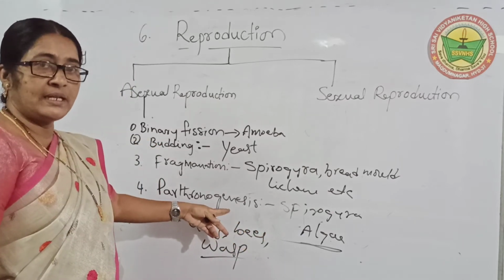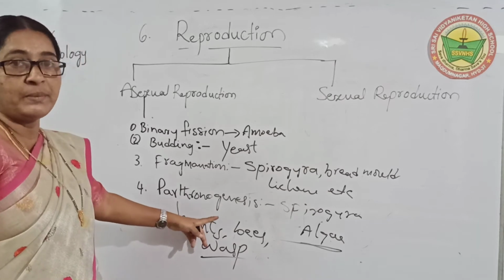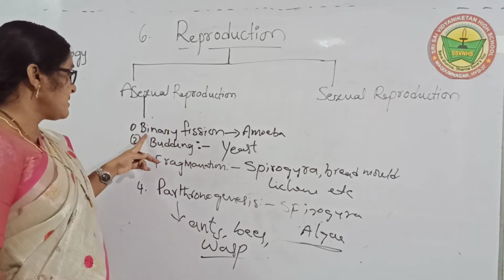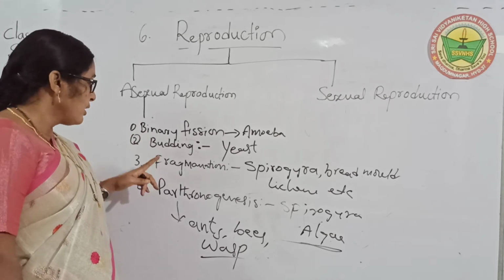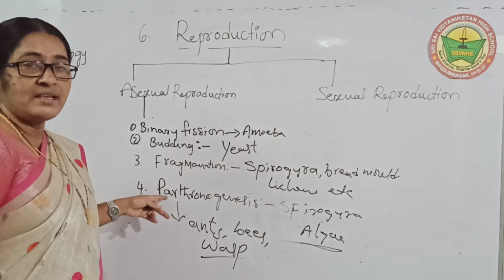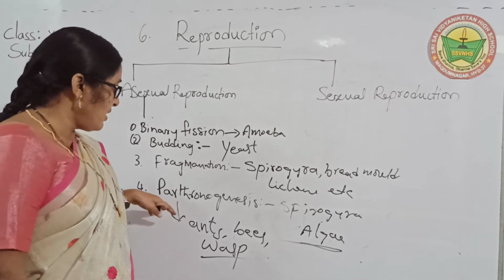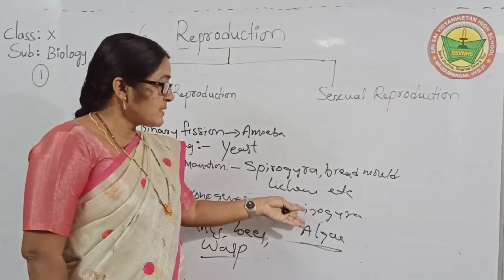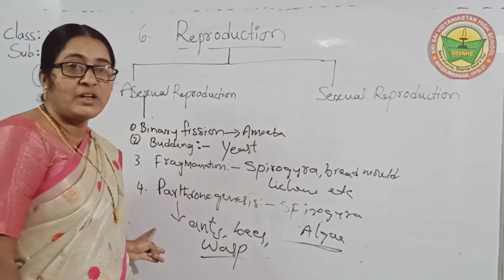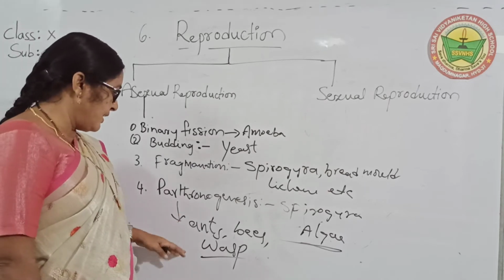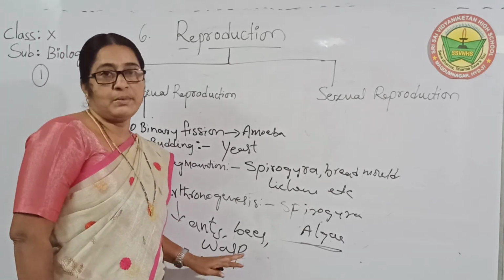Okay, children, this is one of the different methods in asexual reproduction. What is the first? Binary fission, second budding, third fragmentation, and fourth parthenogenesis. Parthenogenesis means first of all some organisms are having sexual reproduction, but sometimes they are dropping from sexual to asexual. So these kinds of organisms are developing by this method.